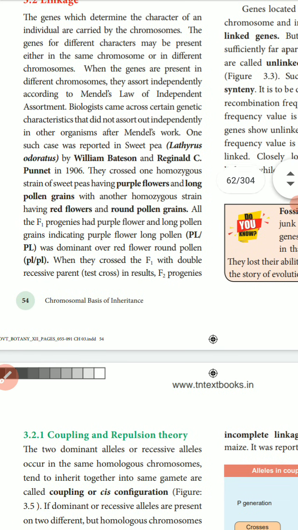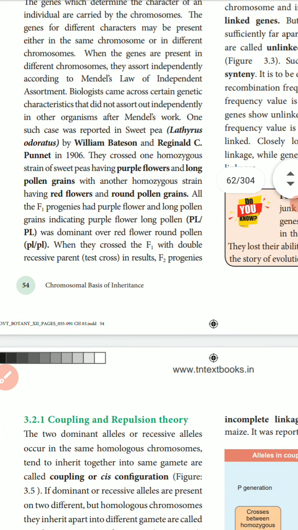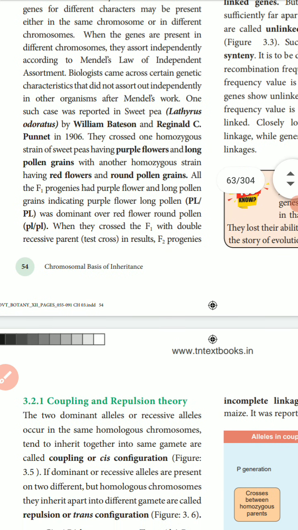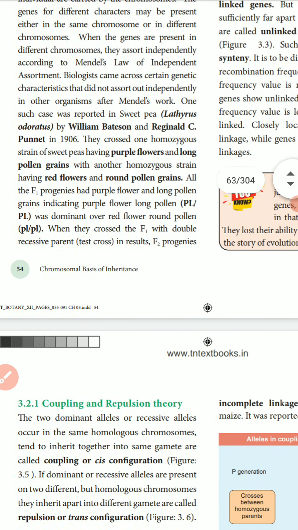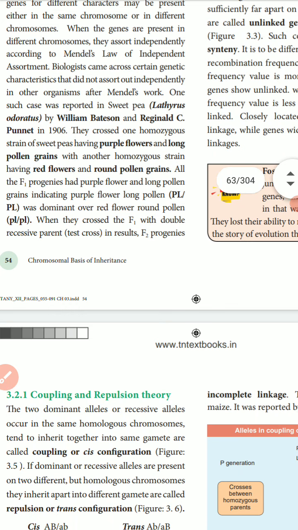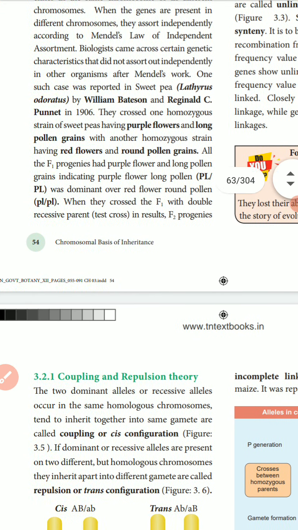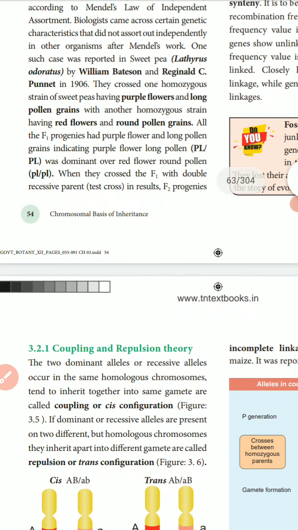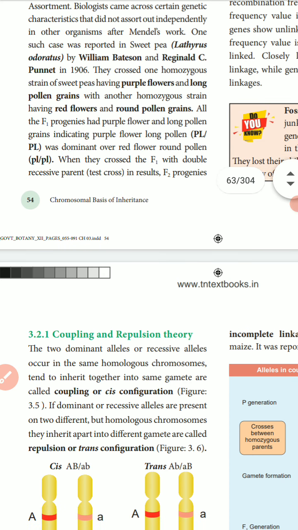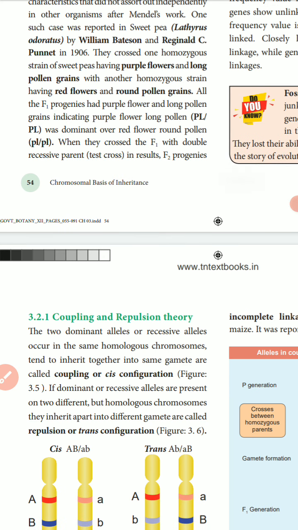What is linkage? Some genes do not allow themselves to be separated, so they do not assort independently. This tendency of genes to stay together during the separation of chromosomes is called linkage. Linkage group: a group of linearly arranged linked genes on a chromosome is called a linkage group. The number of linkage groups corresponds to the haploid number of chromosomes.